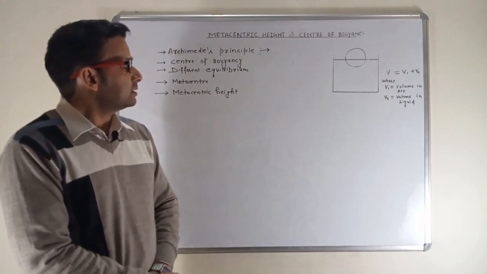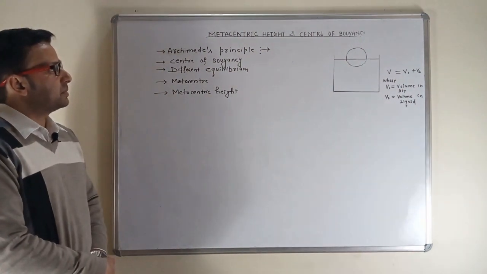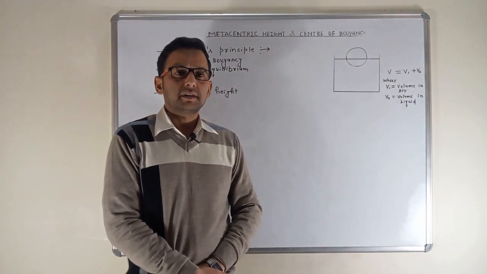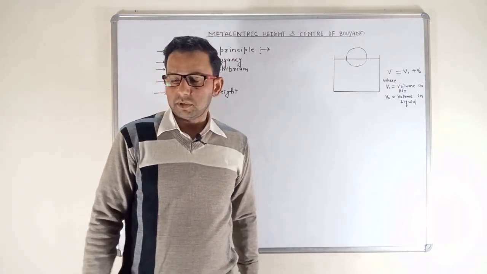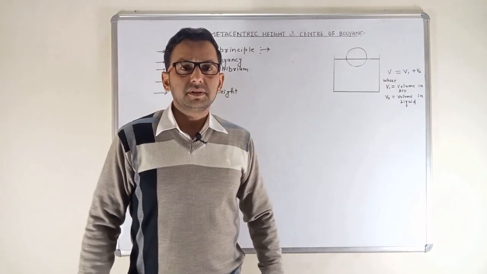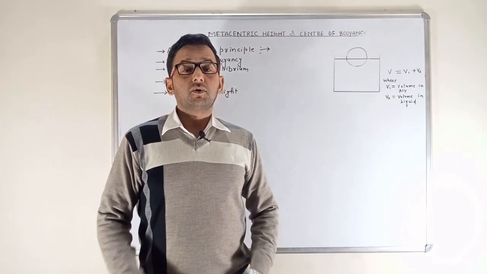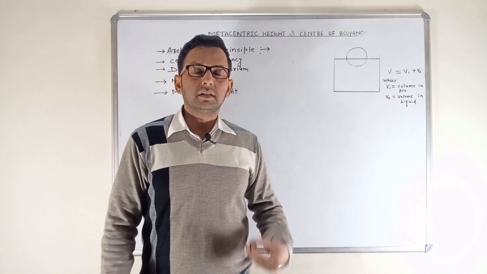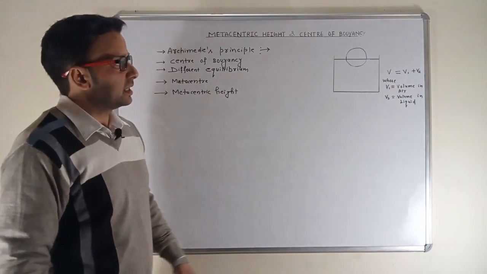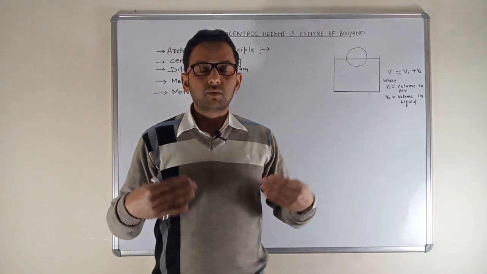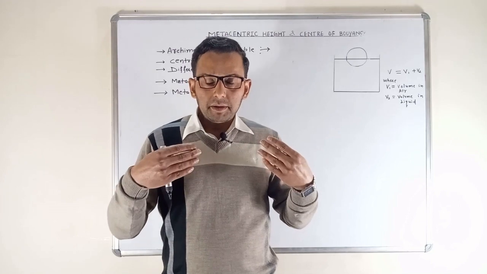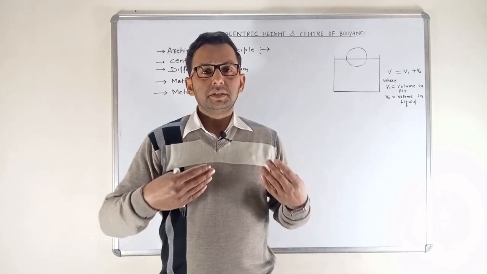So before moving further, I would brief Archimedes' principle. In general, you might have studied this principle in your earlier classes, yet I would describe it briefly. Archimedes was a famous mathematician, physicist and philosopher from Italy. He did a lot of work in the domain of hydraulics. So what is Archimedes' principle? Archimedes said when a body is partially or fully immersed in a liquid, there is a loss in the weight of the body. You might have experienced these things in your daily life.